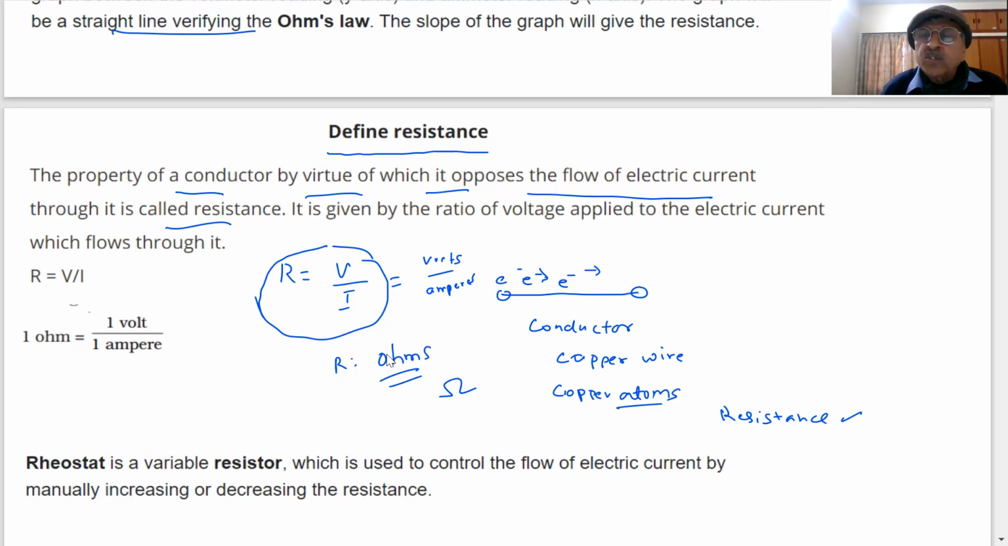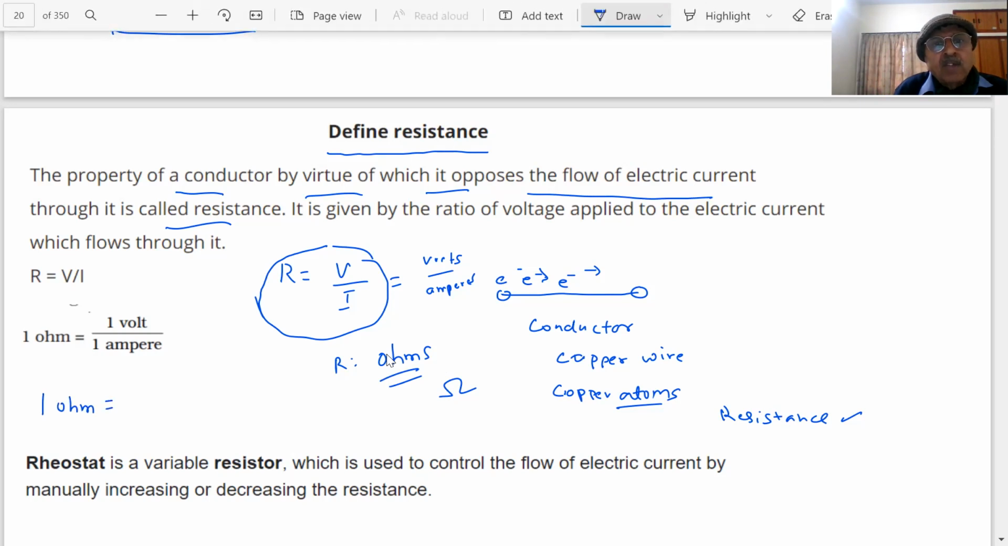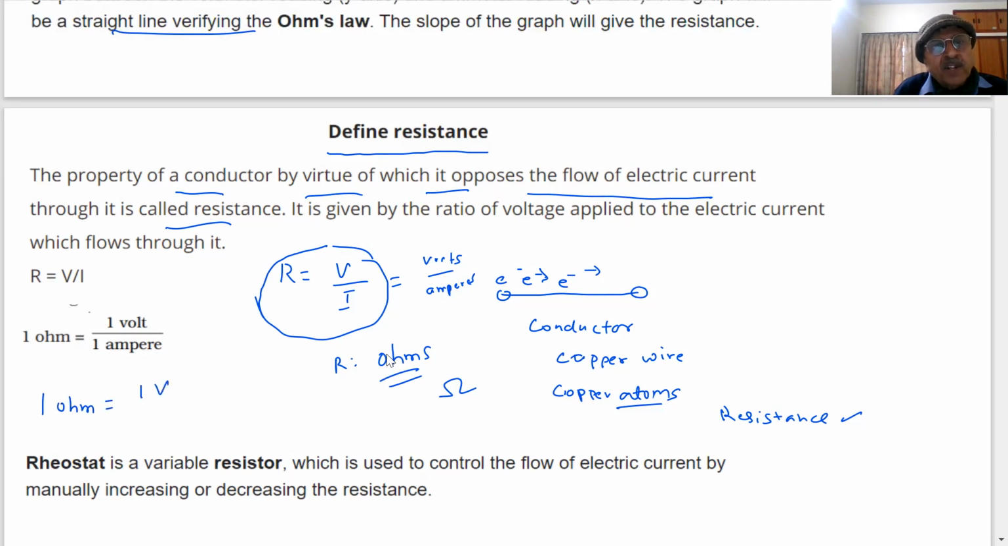We will find the factors on which the resistance depends. If I define 1 ohm, then what will be 1 ohm? 1 volt by 1 ampere. If 1 volt of potential difference is there and 1 ampere of current is there, that will be equal to 1 ohm.